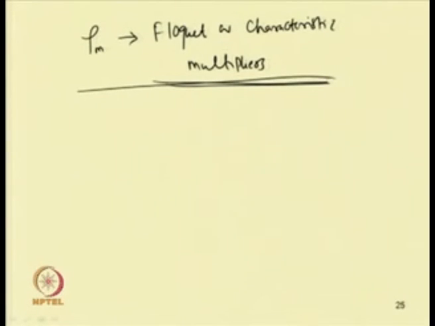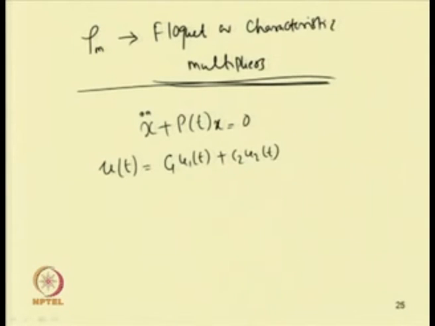Let us take another example and discuss the Floquet multiplier. For example, let us take Hill's equation or the Mathieu-Hill equation, which can be written in this form: x double dot plus p(t) x equal to 0. This is the Mathieu-Hill type of equation. In this equation, p(t) is a periodic function of time, and its solution can be written in this form: u(t) equal to C 1 u 1(t) plus C 2 u 2(t).